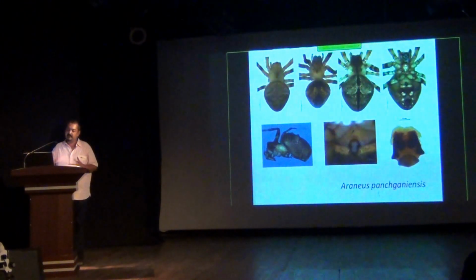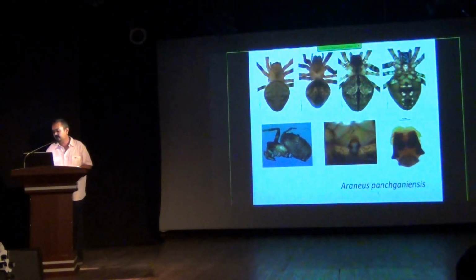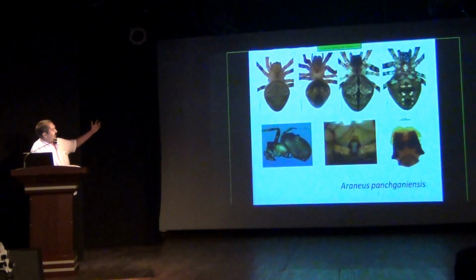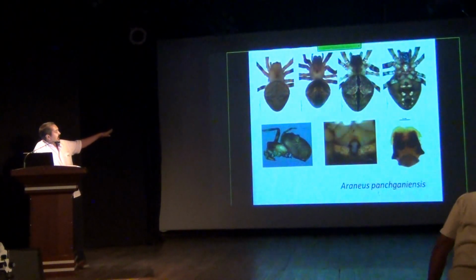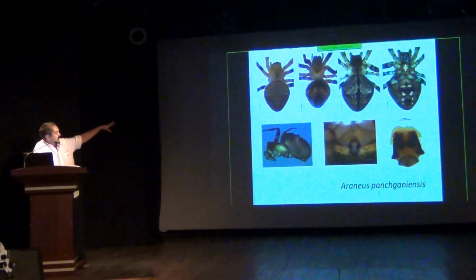Araneus panchaganiensis. Now Araneus again is a typical orb-weaver species. The main reason for this slide is to show that the same species could have different morphs in terms of the coloration and the patterns in the abdomen, and also the coloration of the cephalothorax.